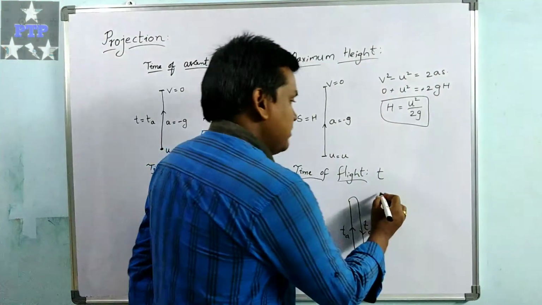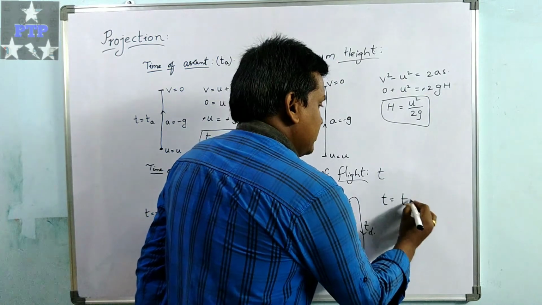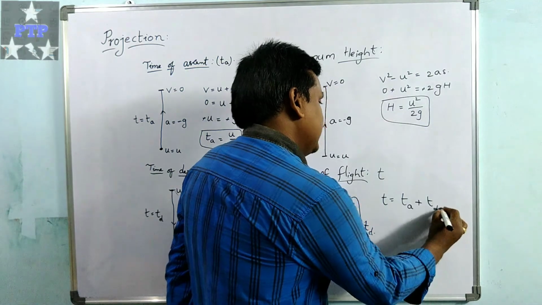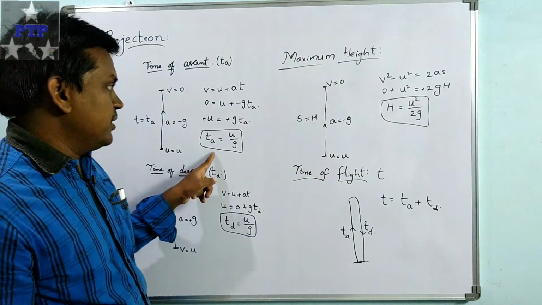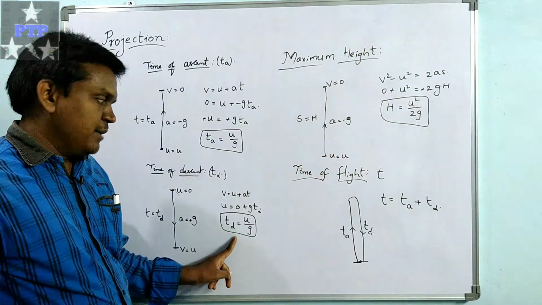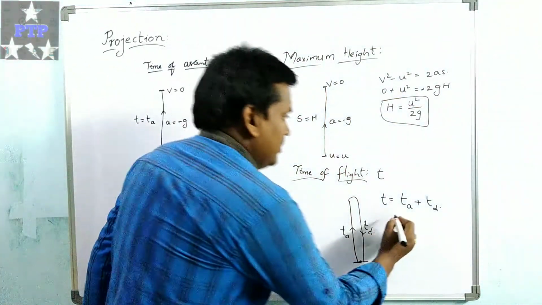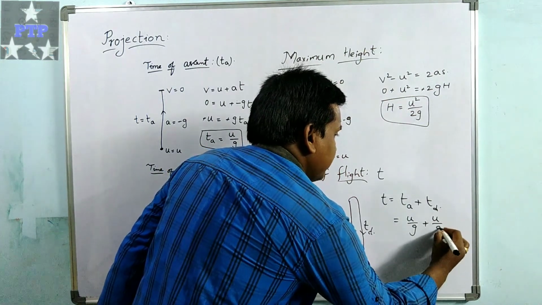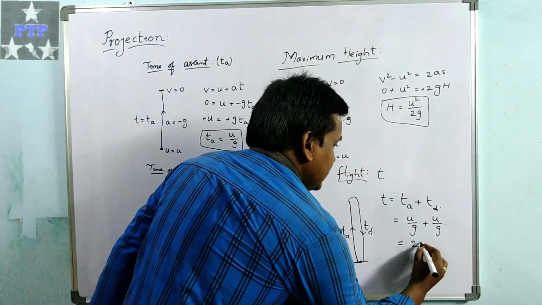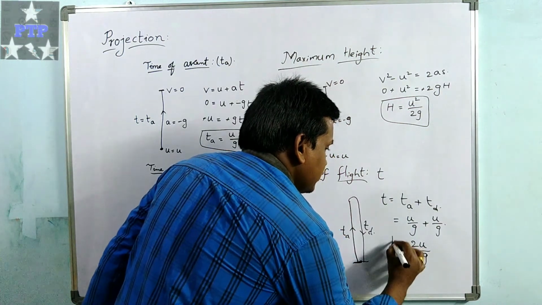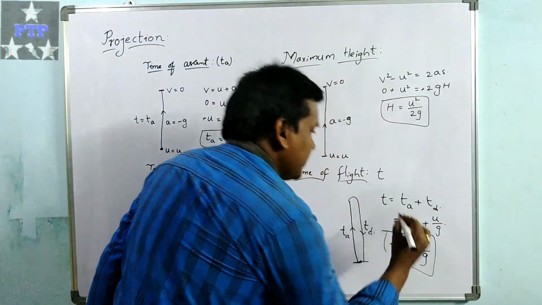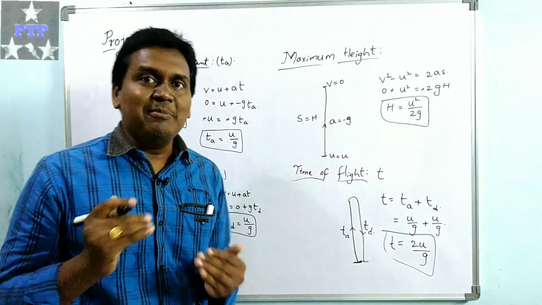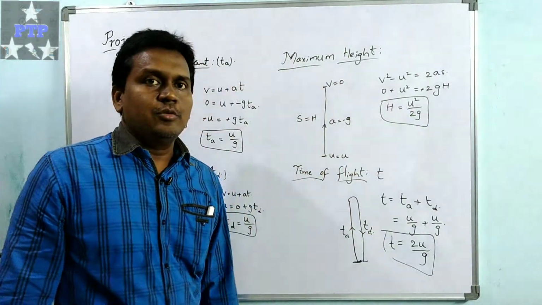So time of flight T equal to time of ascent plus time of descent. Time of ascent is u by g, and time of descent is u by g, so u by g plus u by g gives 2u upon g. This is the total time taken by the body projected vertically upward to reach the same initial point again.